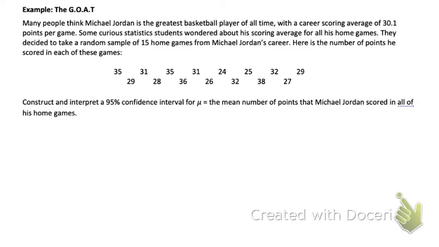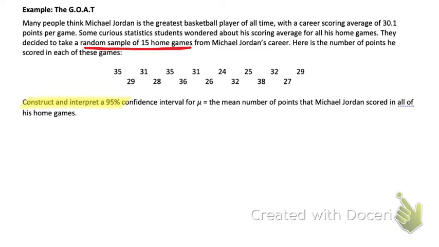They decided to take a random sample of 15 home games from Michael Jordan's career. Here is the number of points he scored in each of these games. We are going to construct and interpret a 95% confidence interval for mu, the mean number of points that Michael Jordan scored in all of his home games.